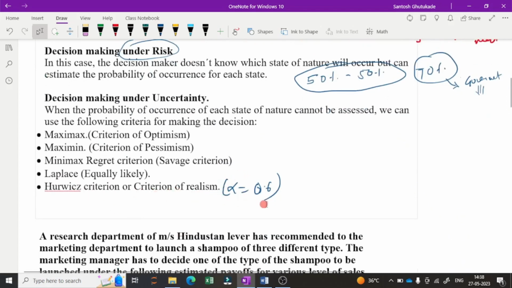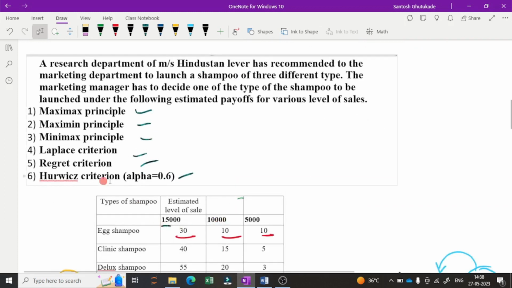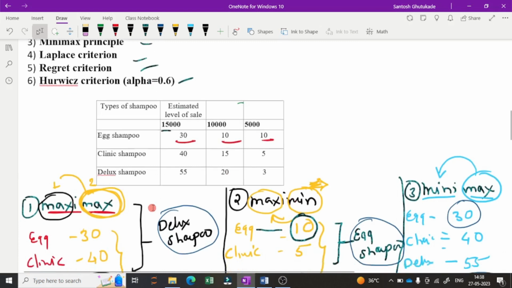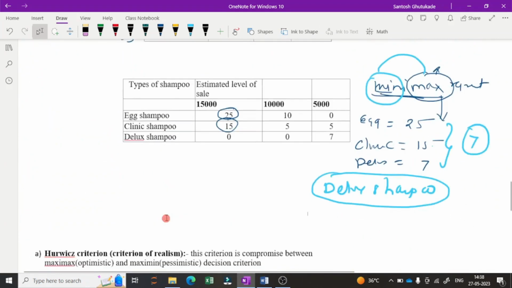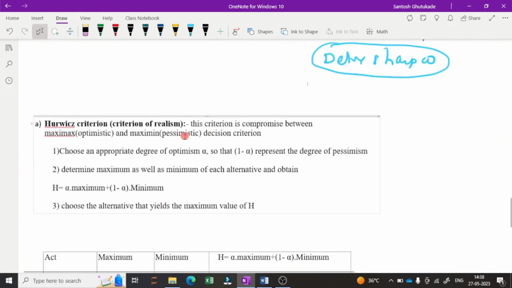So where the alpha value is given, that is 0.6. So in the problem, alpha value is given as 0.6. Now, how to solve this by Hurwicz criteria? For that we have a procedure. Hurwicz criteria, or criteria of realism, is a compromise between the Maximax optimistic and Maximin pessimistic criteria. So it is a compromise, or a mid of the optimistic and pessimistic criteria.